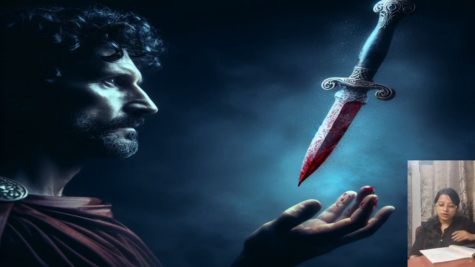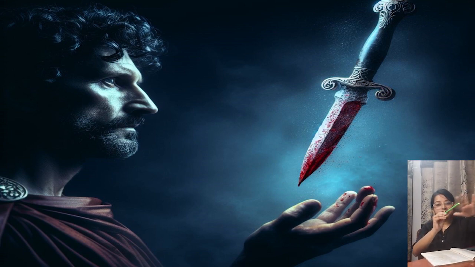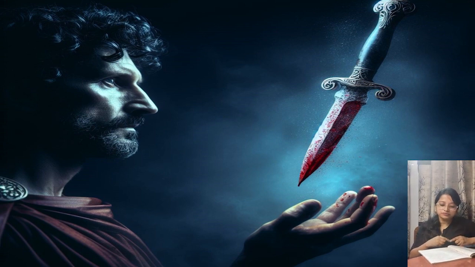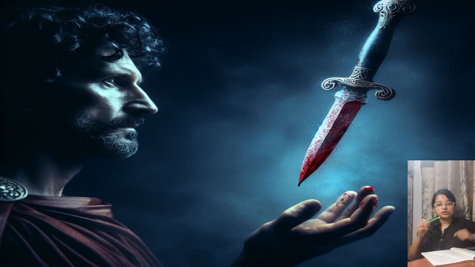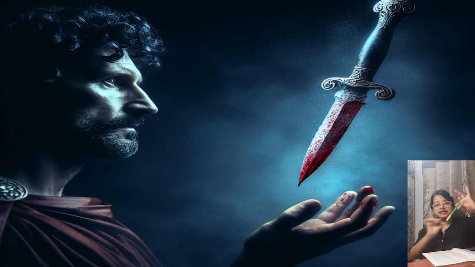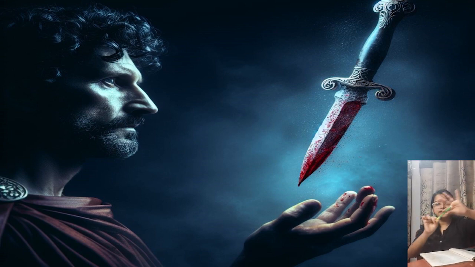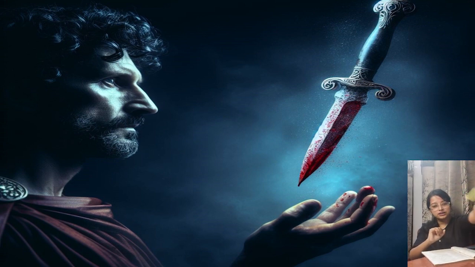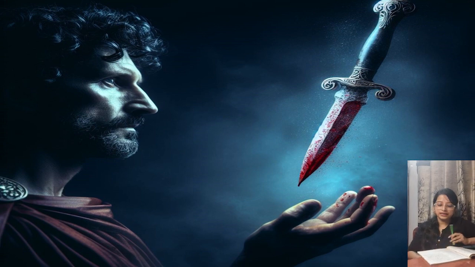I see thee still, and on thy blade and dudgeon gouts of blood. So I can even see on that blade a little bit of blood oozing out, as you can see in the picture also, which was not so before. So he gets clarity. This dagger is actually in his mind. It gives him clarity that this side is facing you, that means you are going to hold the dagger. Here you find blood. That means this is going to be the blood of Duncan. And this dagger is leading you to Duncan's room. That means Duncan needs to be killed.